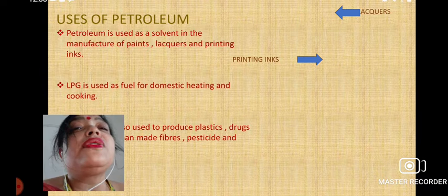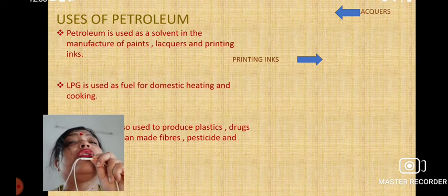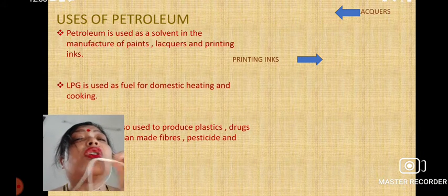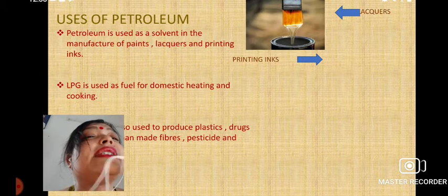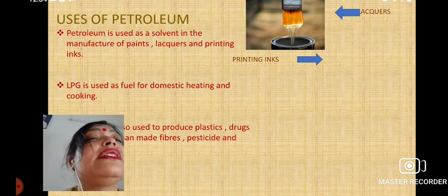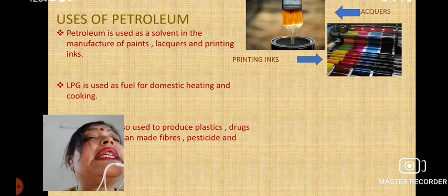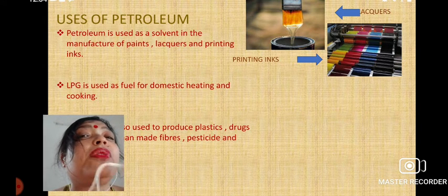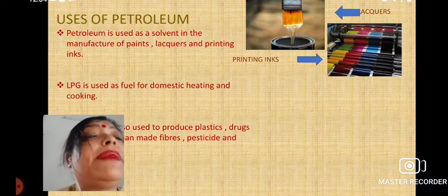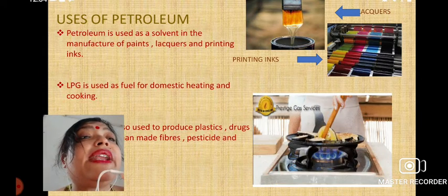It can be used for the manufacture of paints, lacquers, printing inks, etc. These are the lacquers, and these are the printing inks, which can be obtained from petroleum. It's a very common use.